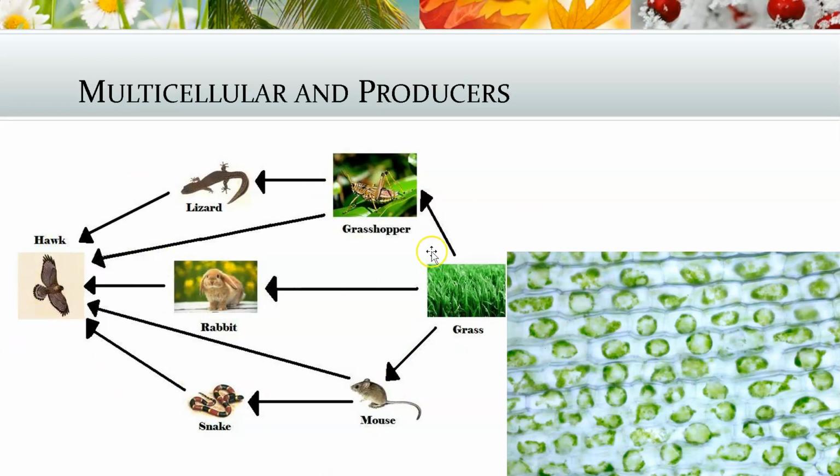I'm not sure if you've ever seen this, but this is a food web. And so for example, this very simple food web for our purposes, plants are the producers. So if the plants die, all these organisms are hurt, they migrate away, or they possibly perish because the grasshopper eats the grass, and then the hawk can eat the grasshopper, or the lizard, which eats the grasshopper. But everything starts with the grass, and of course the grass gets its energy from the sun. So producers use an outside energy source such as the sun to make their own food.